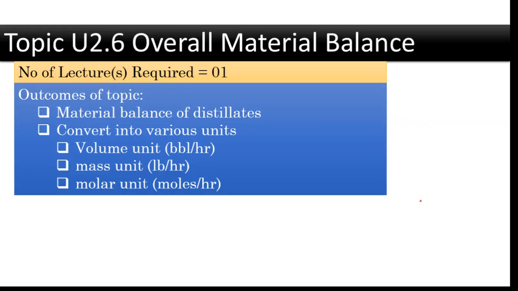So after calculating the overall yields, we are now going to find out the overall material balance. So how to do the overall material balance? For that we require the overall yield that we have discussed. So till now we have calculated the yield of light naphtha, heavy naphtha, light distillate and heavy distillate. These are the TVP cut volume percentages. That's basically not the yield.